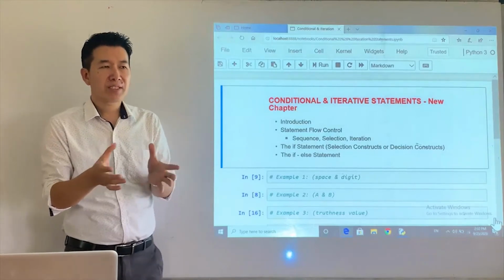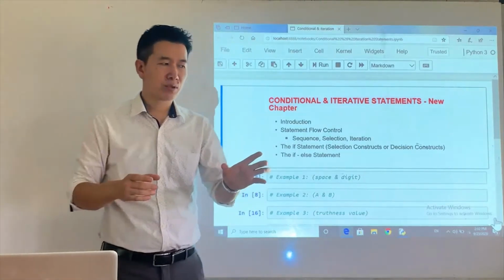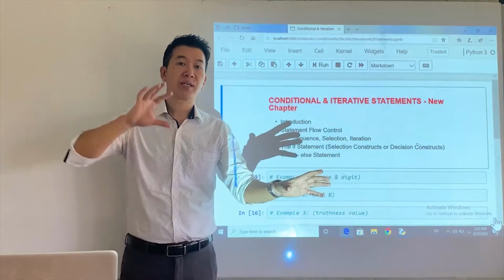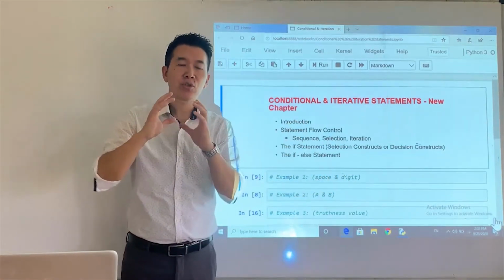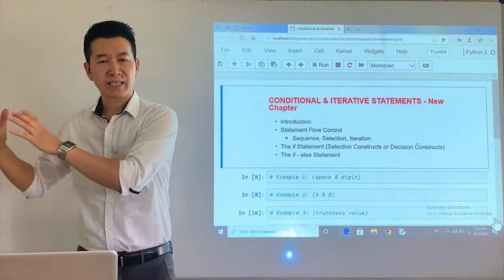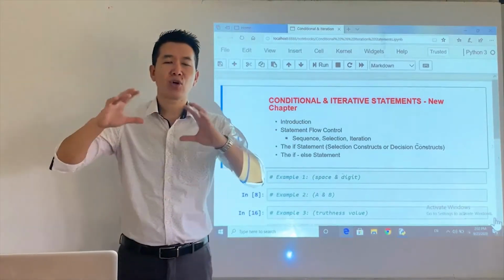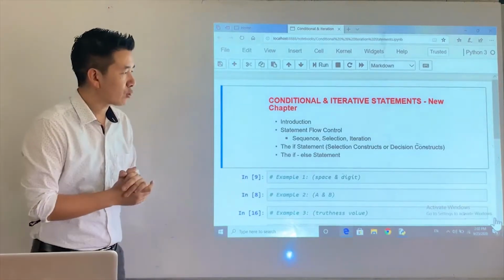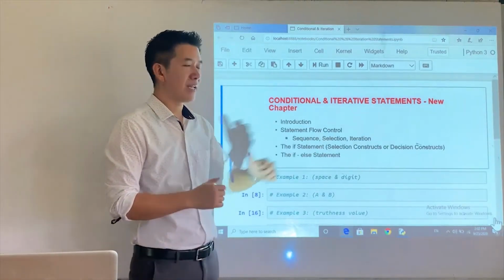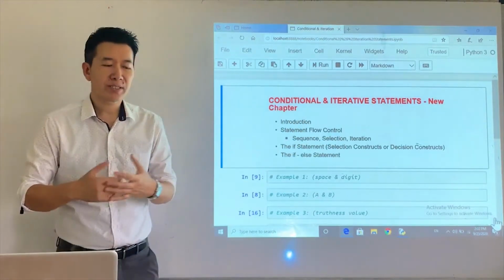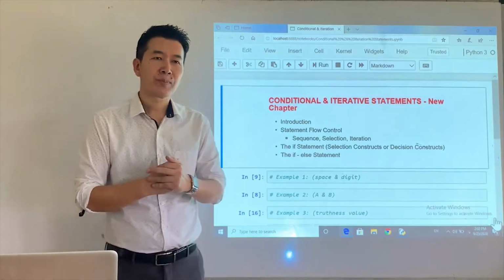So something similar to this. In a program, at times we need to execute a particular set of statements, provided the condition is true. If the condition evaluates to false, another group of statements needs to be executed. These kinds of situations, or this kind of programming construct, are referred to as selection. Next up, you have the iteration. Iteration means nothing but repetition.